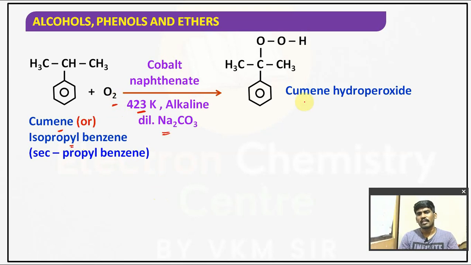Understood? We have added oxygen here, which means cumene is undergoing oxidation in the presence of air.